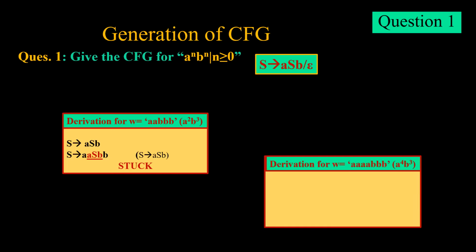Likewise, if we try to derive a^4 b^3, that means number of A is greater than number of B, we will keep on deriving the middle S tends to aSb, but ultimately we will be stuck. That means we have proved that this grammar is factually right for a^n b^n, that is number of A is equal to number of B only.